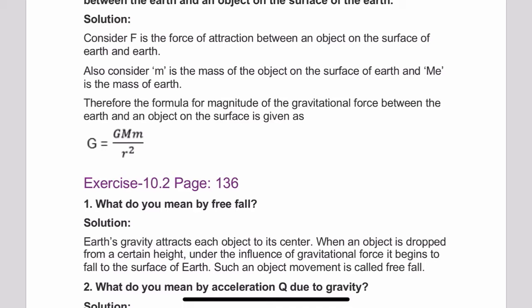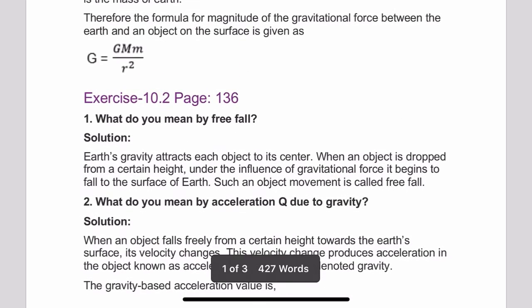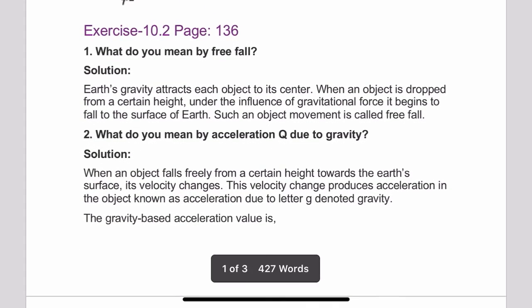Now, let us move to first question, which is given on page 136: what do you mean by free fall? My dear students, Earth's gravity attracts each object to its center. That is why every object is attracted towards the earth. When an object is dropped from a certain height under the influence of gravitation force, it begins to fall to the surface of the earth.